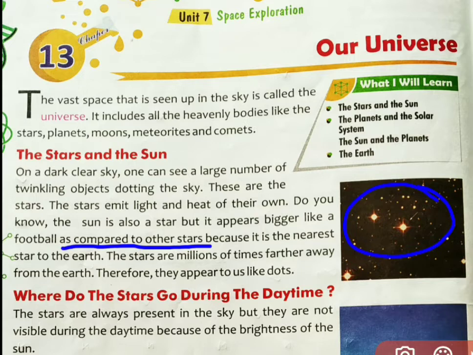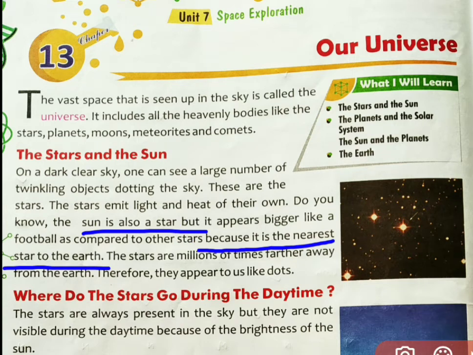And the sun is too near the earth in comparison to these stars, so it looks like a bigger football. The reason is written here: because it is the nearest star to the earth.